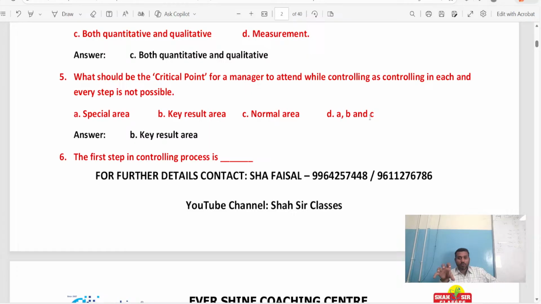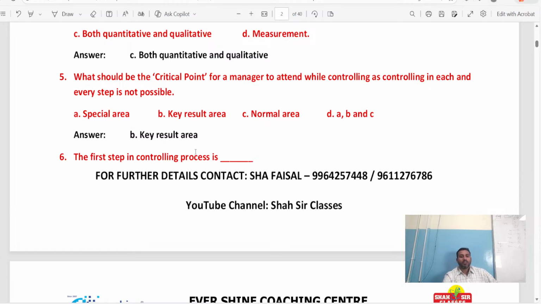Understood? By seeing that nature, they have to focus only on second PUC students, because they are going to face their boards. Along with that, that is the name and fame of the college. Those are the students giving credit to that college. So where we are getting the main result, that area the manager will focus on. This is the example. So the key result area, where we want results, we have to focus on that area. That is the critical point.